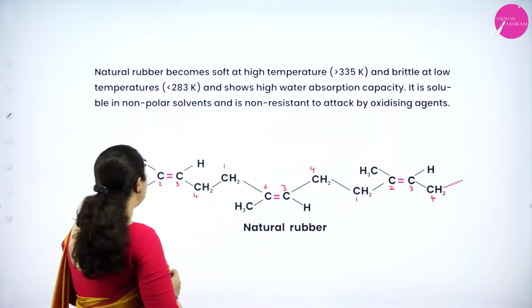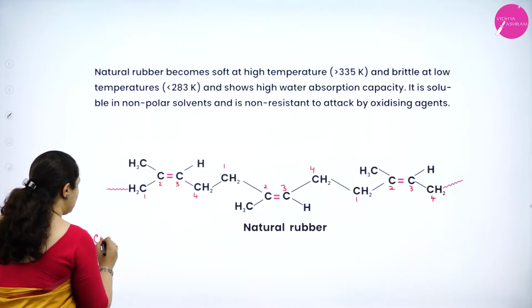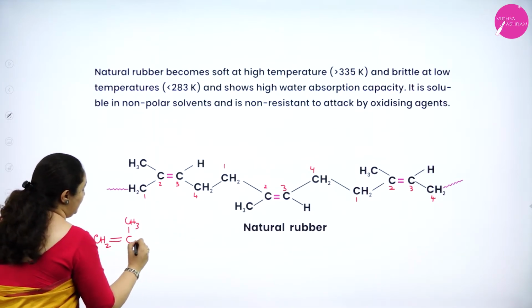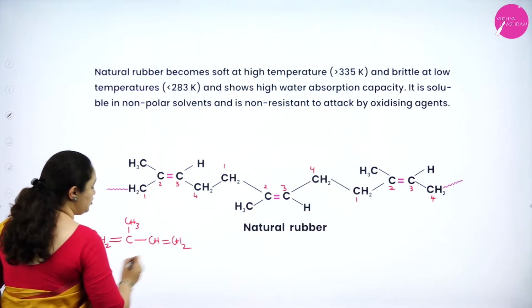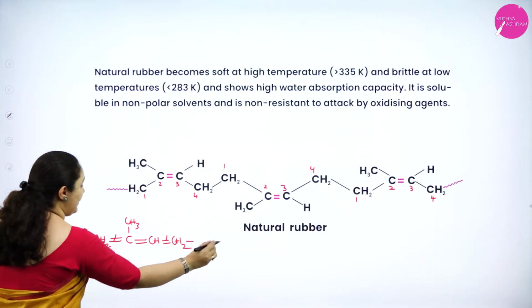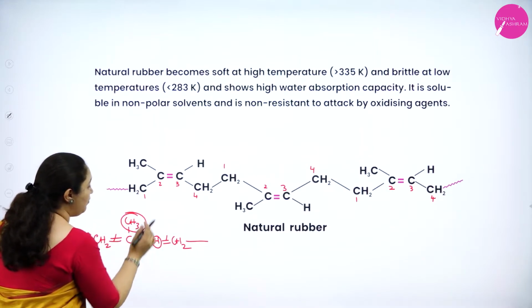Okay. Also you can see the double bond is broken. What is the actual structure? It is CH2 double bond C, CH3, then you have a single bond CH, double bond CH2. Now these two bonds will break and a new bond is formed here and there is an extension. And why it is cis? Because CH3 group and H group are on the same side.